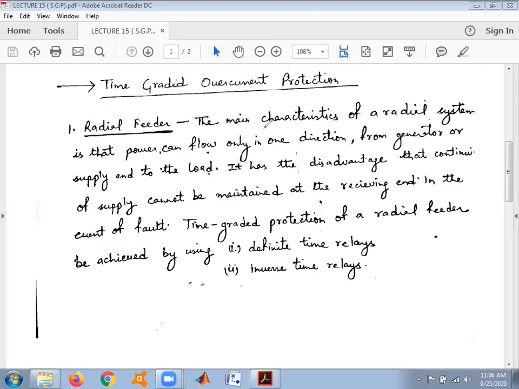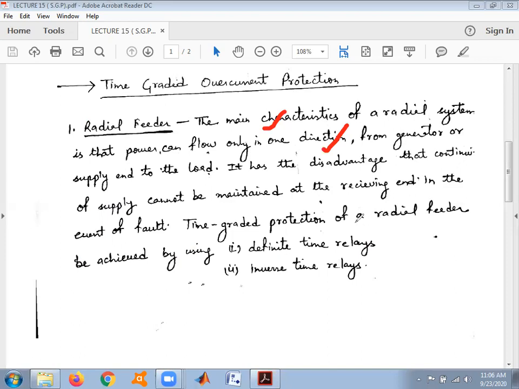The biggest characteristic is that the power flow direction remains only in one direction, from generator or supply end to the load. Due to this characteristic, it has a major disadvantage, that continuity of supply cannot be maintained at the receiving end in the event of fault, because there is only one direction from generator to the receiving end.